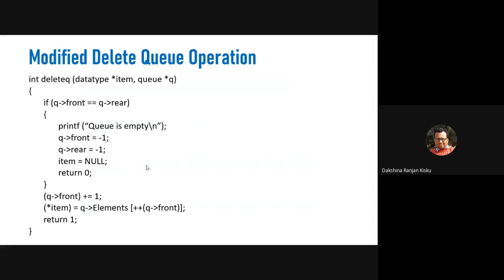So this is what we are doing here. Whenever we find q front equal to q rear, only then we assign -1 to q front and -1 to q rear. Otherwise, when both variables hold different elements, we can increase the front position by 1. That means, before we delete the element, we get the incremented position of the front, and then we indicate the element.